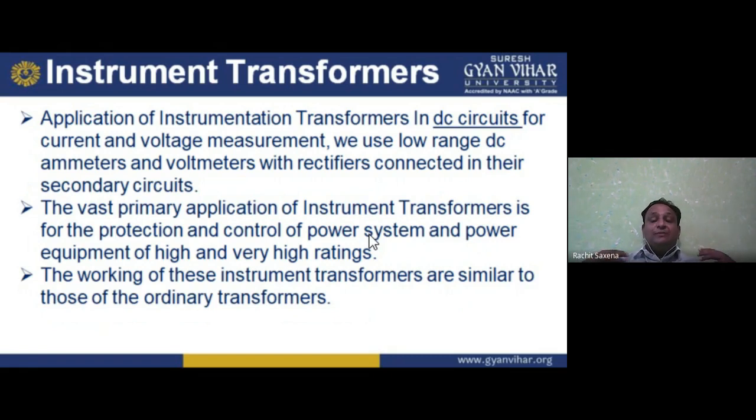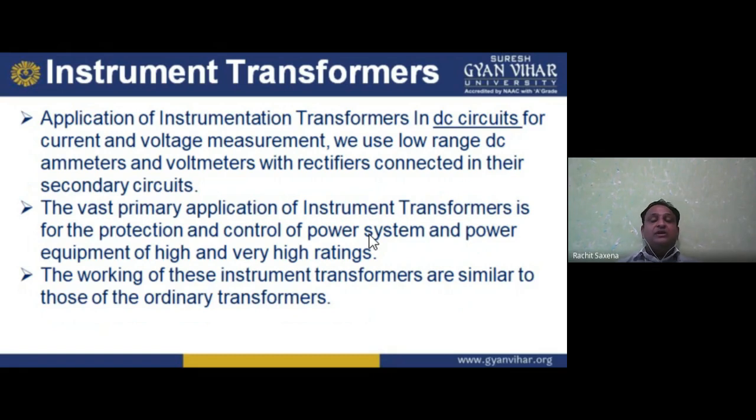If I'm talking about step down, V2 is less than V1, but I2 is greater than I1, meaning I1 is less than I2, and N1 is greater than N2. So turns are higher, voltage is higher, but current is less. So when we want to measure the voltage, we have the step down construction of the transformer. We use the transformation ratio for this type of voltage and current measurement. I hope you better understand why we are using this instrument transformer.